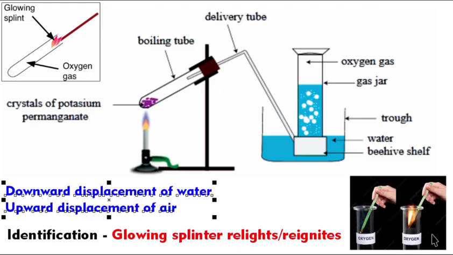So how do you identify oxygen gas in your lab? How do you write your answer? When a glowing splinter is inserted into a test tube or a tube where oxygen gas is present, it will relight. The glowing splinter will relight or reignite. So this is how you identify oxygen gas.